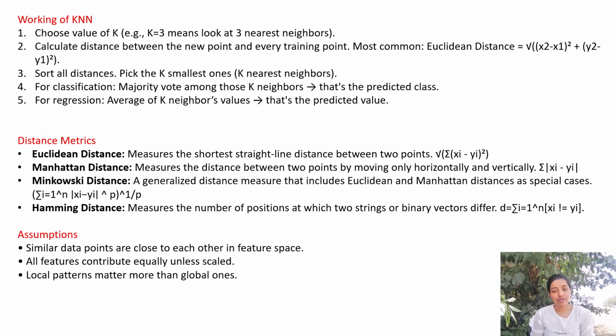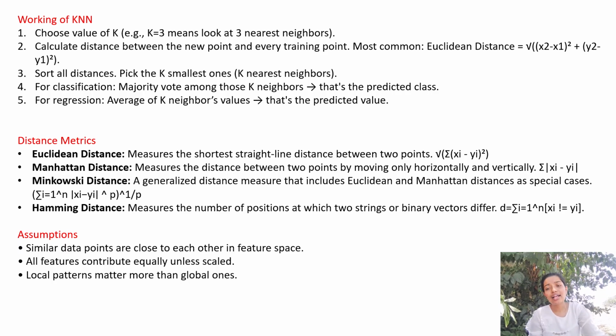Then the very important thing: assumptions. What are assumptions? Assumptions are the conditions that we consider before applying an algorithm. Basic conditions that our data should follow. If I am planning to use the KNN algorithm, there are some assumptions that the data should always satisfy, and only then should I use it.